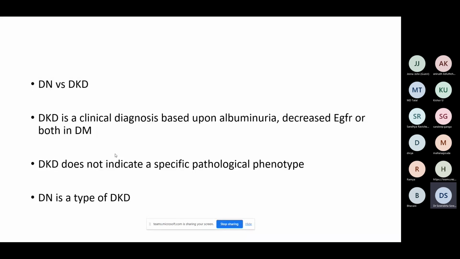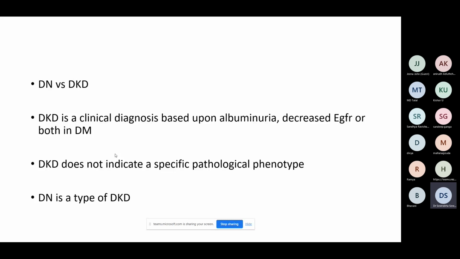Once you examine urine, if there is albuminuria, if there is decreased eGFR, and you are thinking that both of these are attributable to diabetes, like both of them have occurred as an effect of diabetes, that is when you use the terminology diabetic kidney disease. Whereas diabetic nephropathy is a subtype of DKD. It is under the umbrella of DKD. It indicates a specific pathological phenotype.